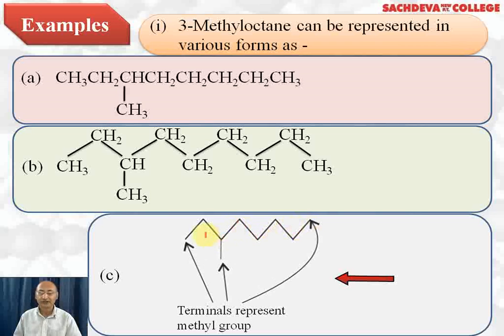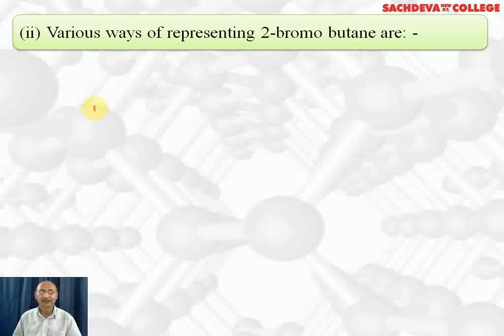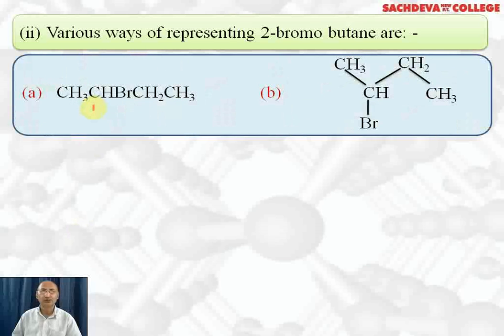And hydrogen are understood, means this carbon will have 3 hydrogen, this carbon will have 3 hydrogen, and all remaining carbon atoms will have CH2, except this will have CH because it is attached to 3 carbon, and this corner will also have CH3. This is the way of reading bond line formula, or how to convert a given compound into bond line formula. Various ways of representing 2-bromobutane.